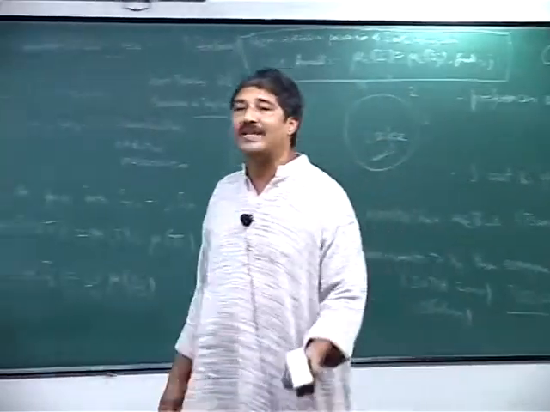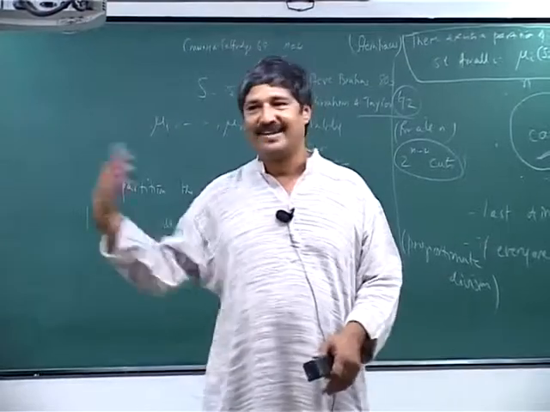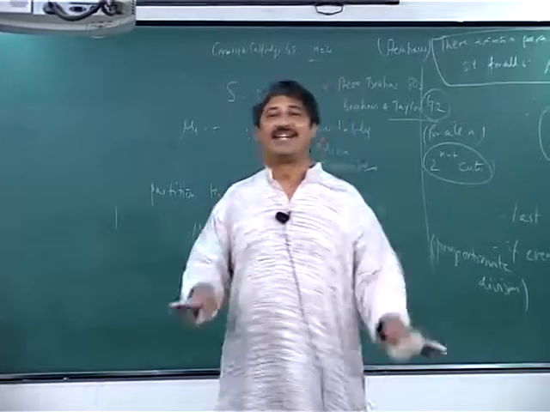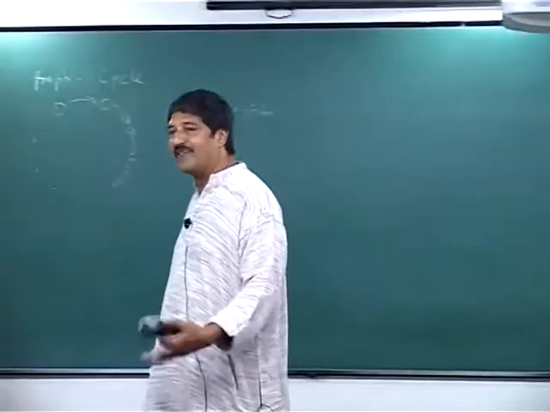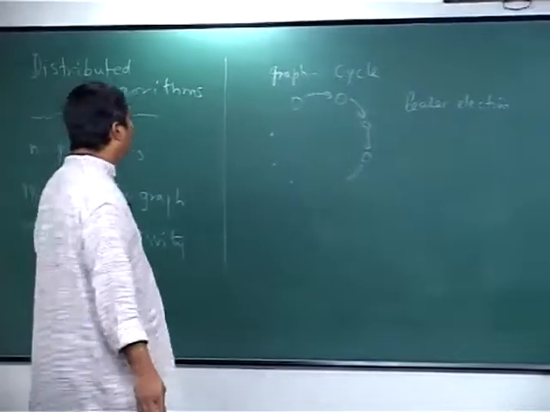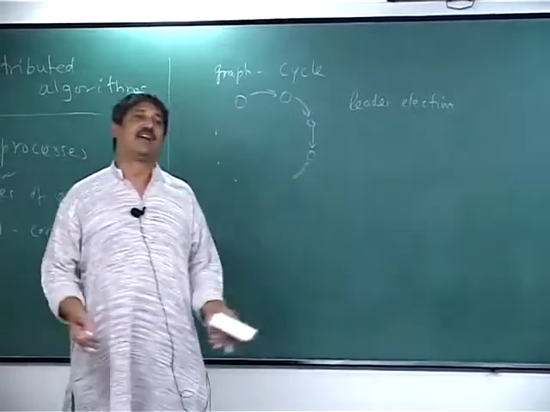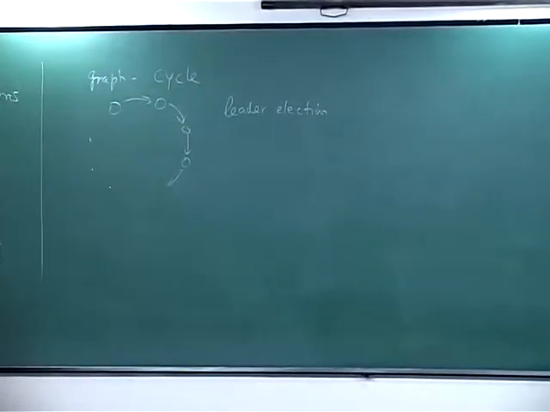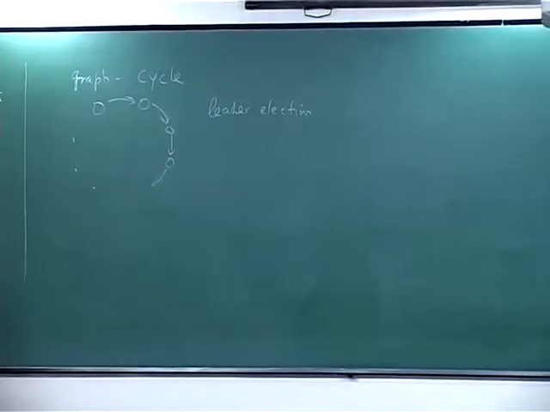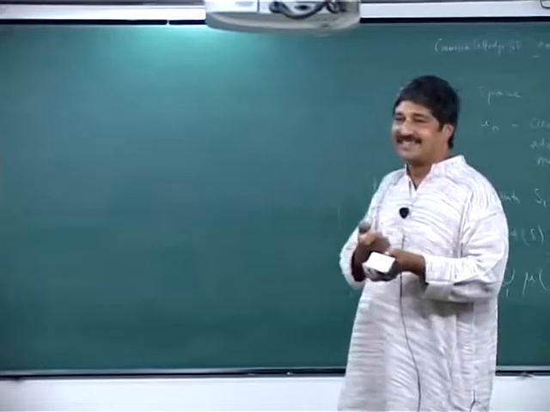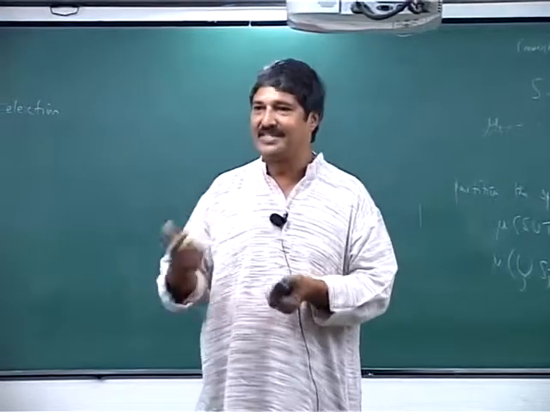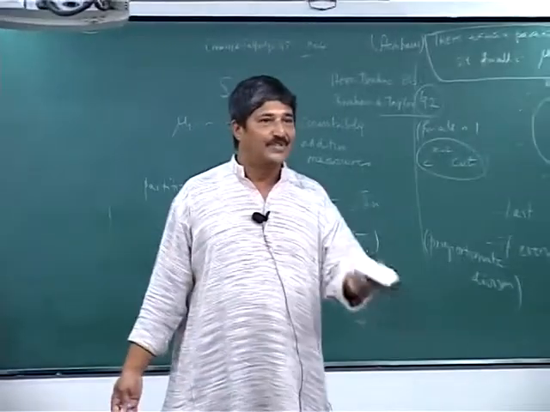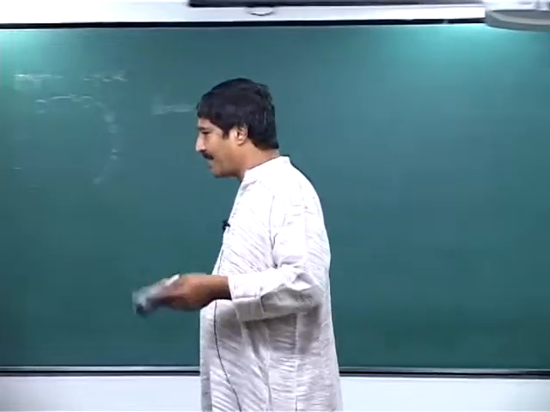Now how do you elect a leader, on what basis do you elect a leader? Manifestos, elections, promises of free TV, etc., etc. So no such thing, this is just based on a simple thing, we will say IDs. Okay. So one way is that every process has its own ID and you take the maximum of the IDs, and whoever has the maximum ID at any point of time is the leader, as long as IDs are distinct. So you need some way by which every process coming into the system gets a unique ID that is distinct from everybody else. As long as such a facility exists, you do. This is how it's practically done. Most protocols use these algorithms. But let's not worry about it.